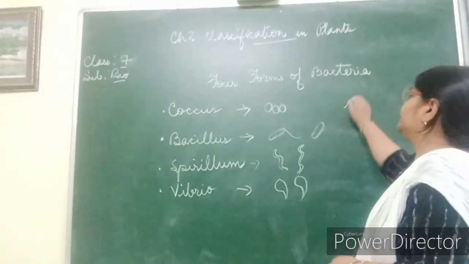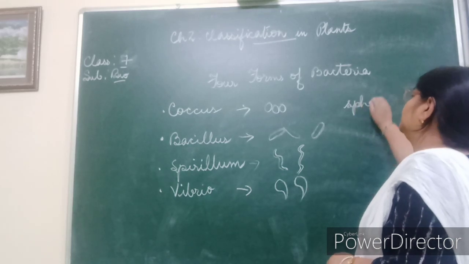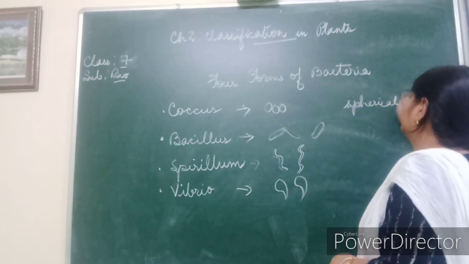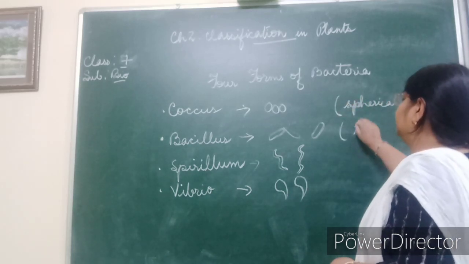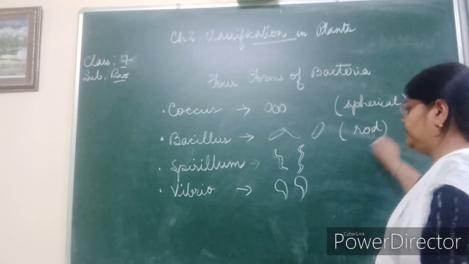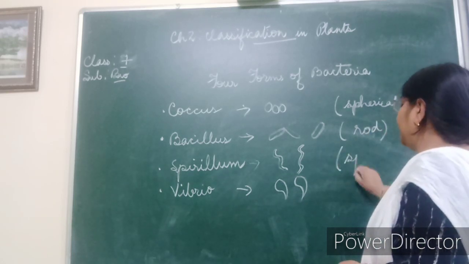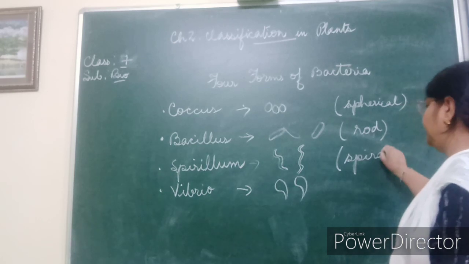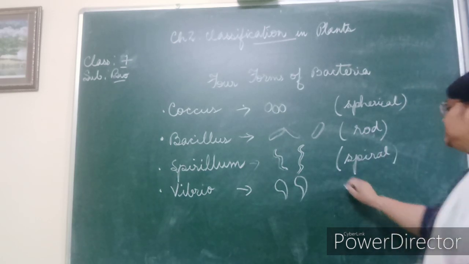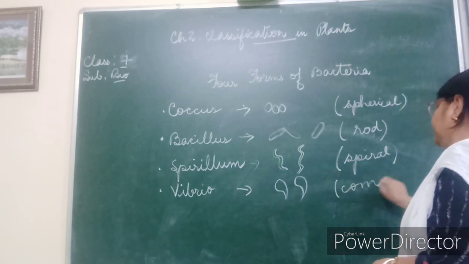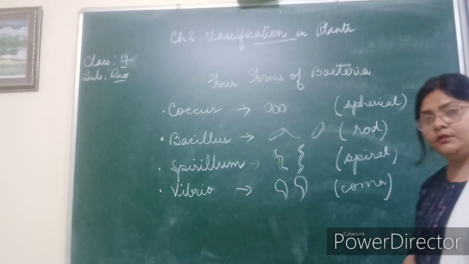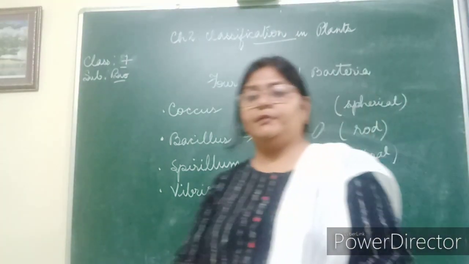So how we remember? This is spherical shaped like berries. This is Bacillus is rod shaped. Spirillum is spiral shaped. This is easy to remember. Vibrio is comma shaped. Okay, these are the four forms of bacteria.